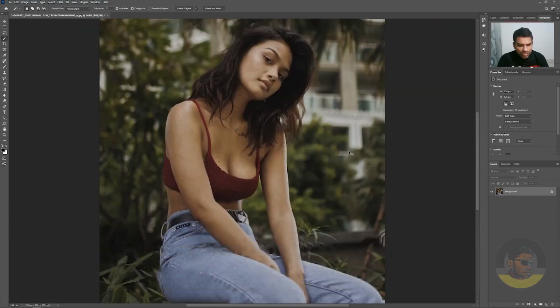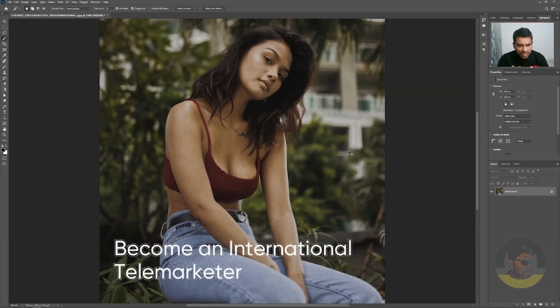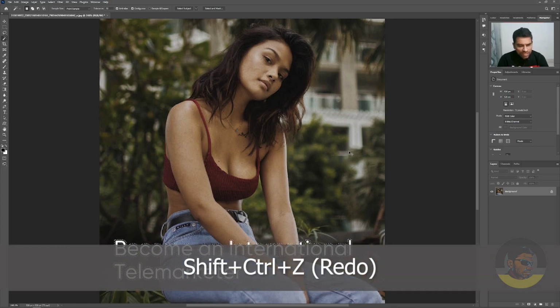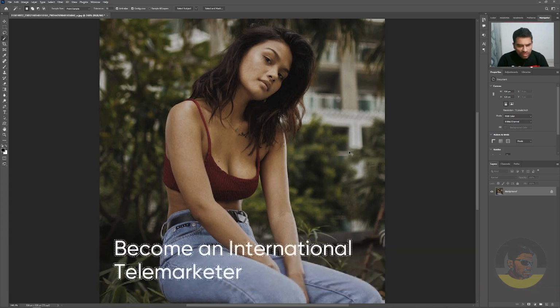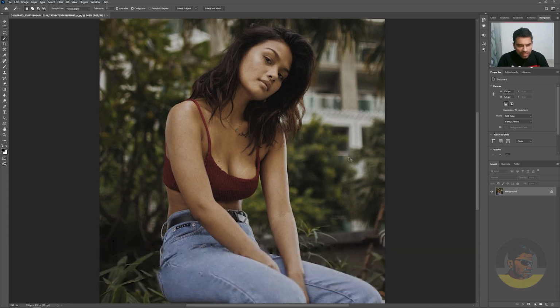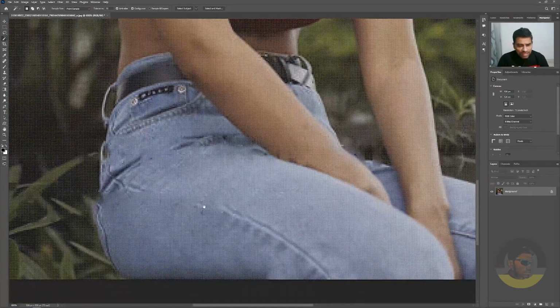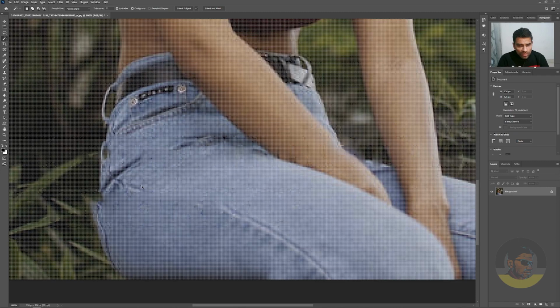If I press the Ctrl Z to undo, and once again, there was the before, and if I press Ctrl Shift Z to redo, here's the after. Before and after. The only problem now I can see is that this crease of her jeans is also removed, but that is easily fixable by using the clone stamp tool.